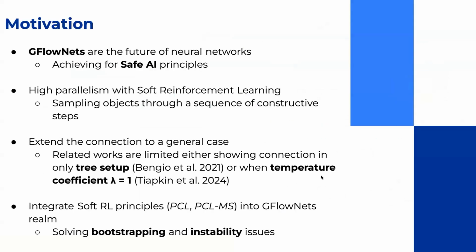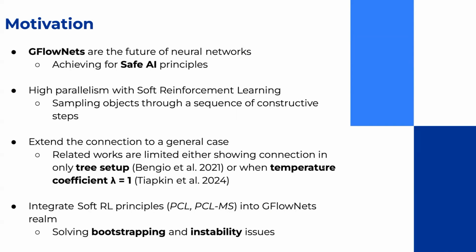We begin by addressing the challenges associated with GFlow nets. GFlow nets function as a trained stochastic policy or generative model, sampling objects in proportion to reward function through a sequence of constructive steps. This sampling process closely aligns with reinforcement learning methodologies. In our project, we aim to broaden the application of RL principles to GFlow nets.